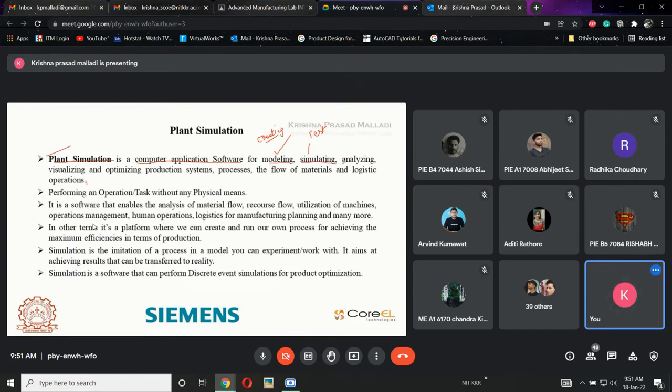Now what is analyzing? On the basis of the test results from simulating, we analyze the product and make improvements. Simply, analyzing is nothing but comparing.